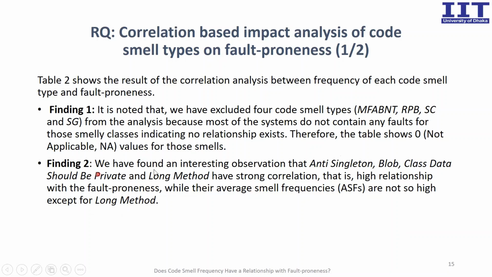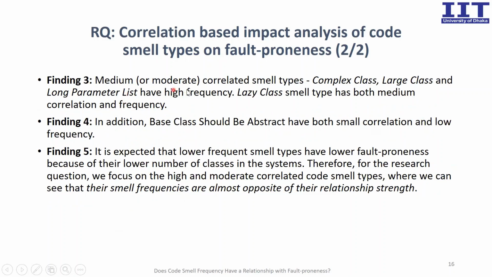Second finding: we have found an interesting observation that anti-singleton, blob class, data should be private, and long method have a strong correlation, that is high relationship with the fault-proneness, while their average smell frequencies are not so high except for long method. Third finding: medium or moderately correlated smell types, complex class, large class, and long parameter list have high frequency. Lazy class smell type has both medium correlation and frequency. Fourth finding: base class should be abstract has both small correlation and low frequency.